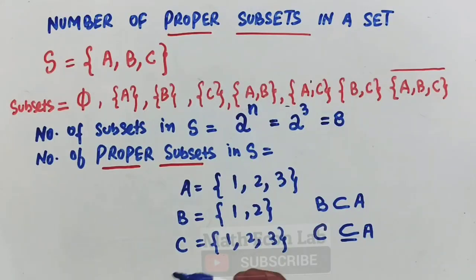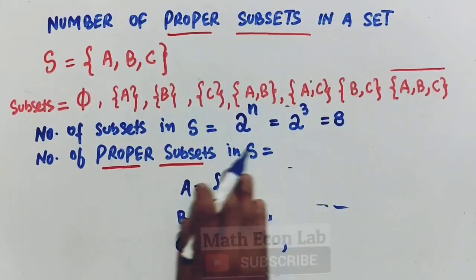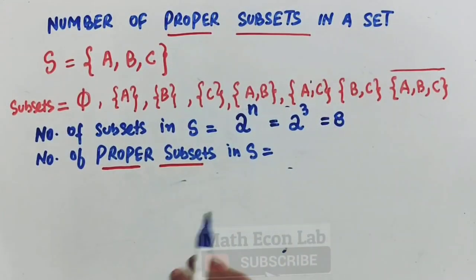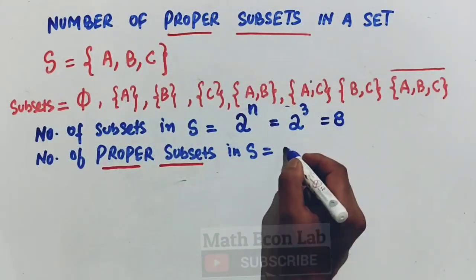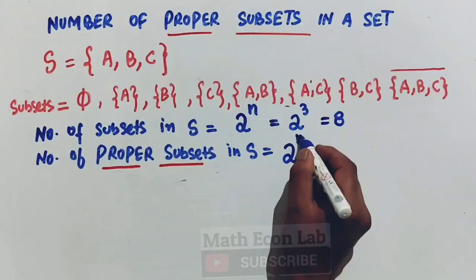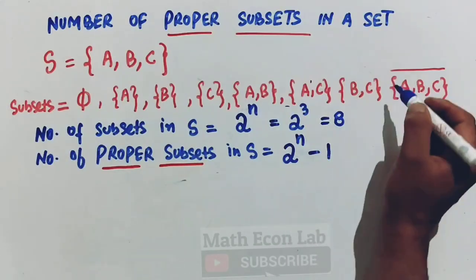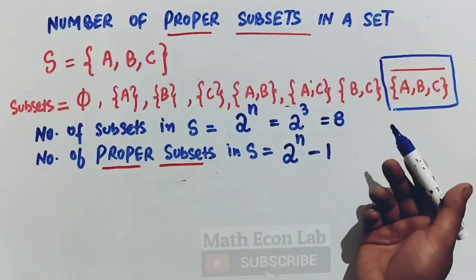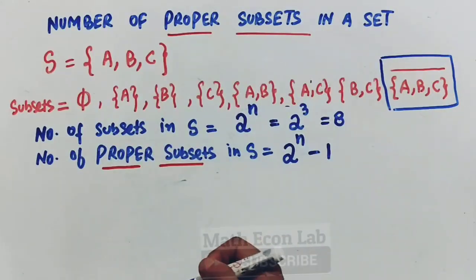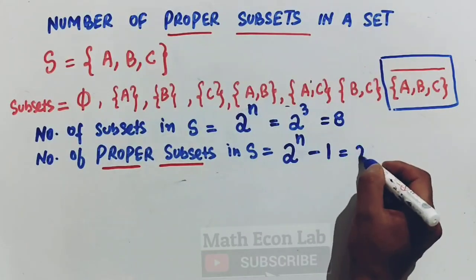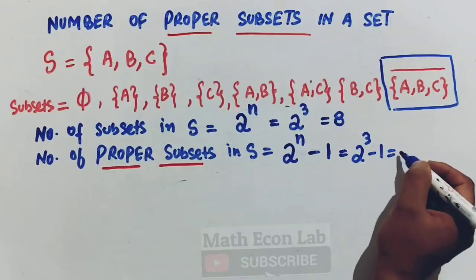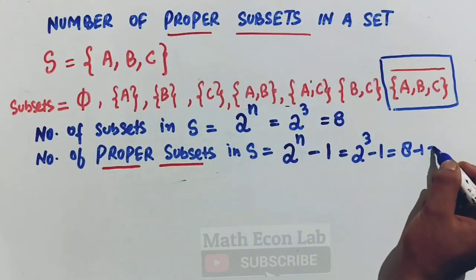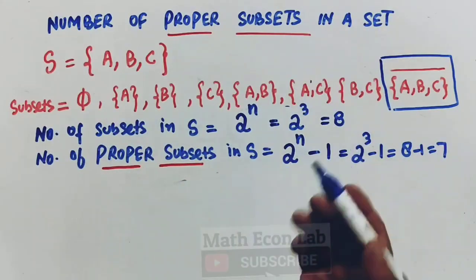So simple thing. Since we have to find out how many proper subsets will be in the given set, it will be equal to 2 to the power the number of elements in a set, minus 1. So we have to exclude this set because it is an improper subset here. So it will be equal to 2 cube minus 1, which is equal to 8 minus 1. So we will have 7 proper subsets.